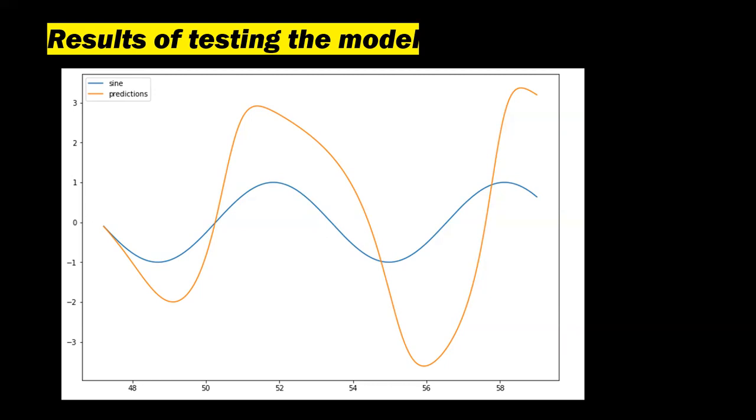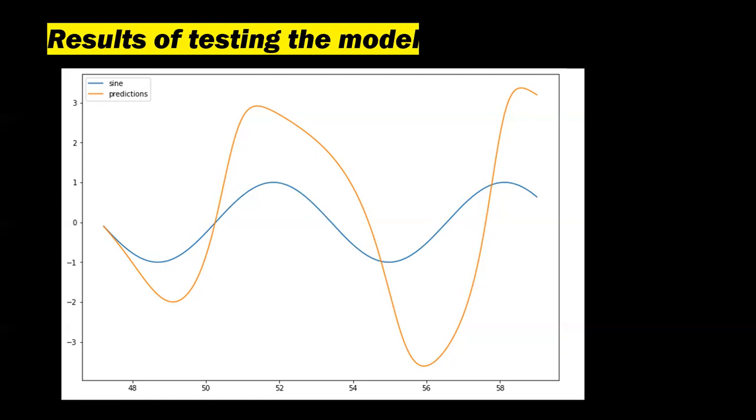As we can see, both the lines are close to each other, which indicates that this RNN model has a slightly lower degree of accuracy, as there is some difference between them. Overall, I can conclude that the model can perform better than this and can accurately predict the sine values.